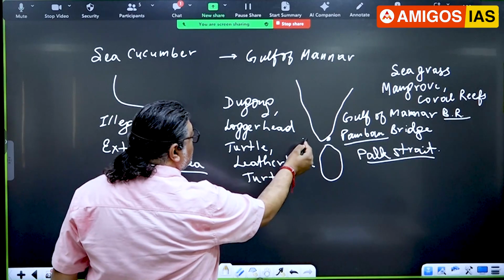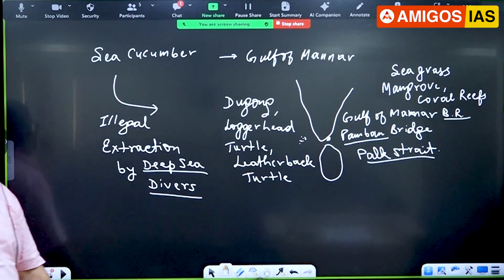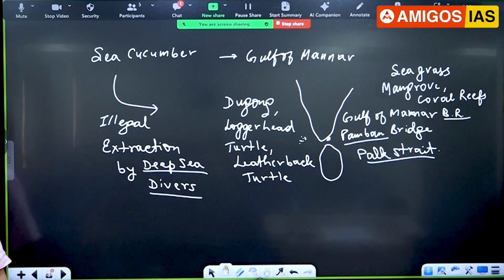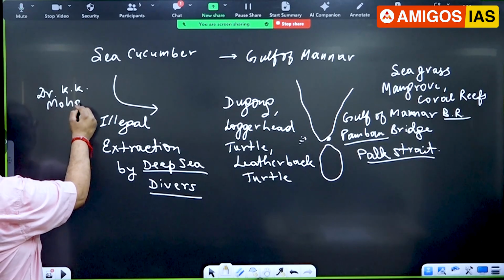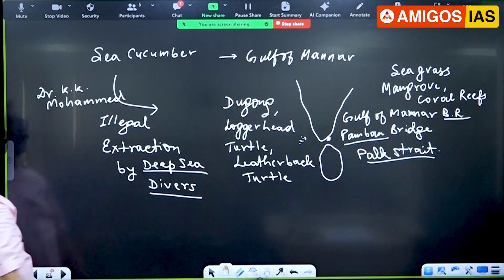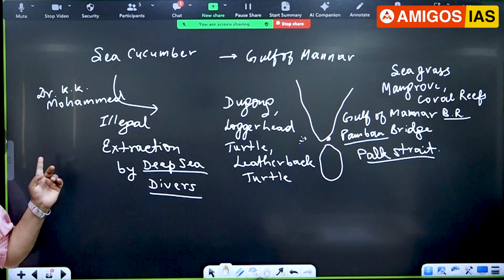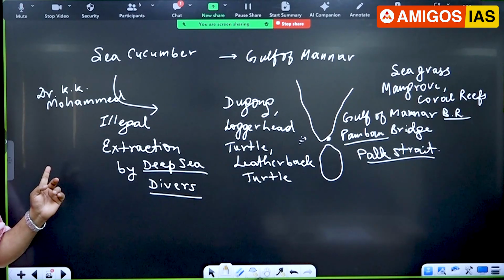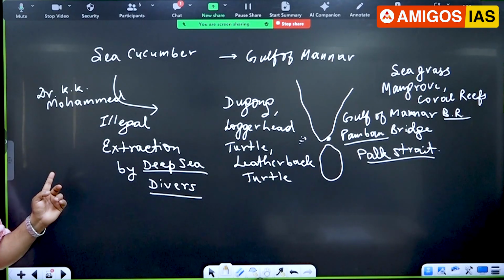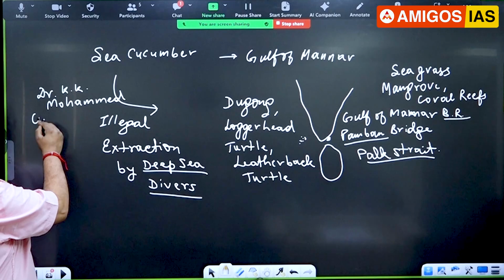This side we have the Lakshadweep Island. Right? Giving a very important piece of information here. Dr. K.K. Mohammed is named after a very important personality from Lakshadweep. Dr. K.K. Mohammed, right? There's a conservation reserve which has been declared for the first time in the country to conserve sea cucumber. For sea cucumber, we now have an area in Lakshadweep marked as what is called a conservation reserve.